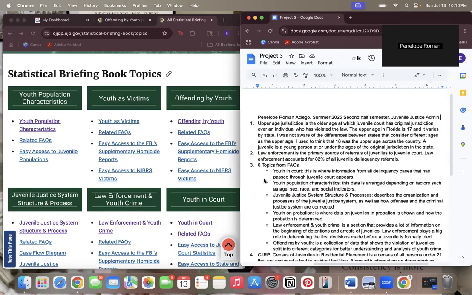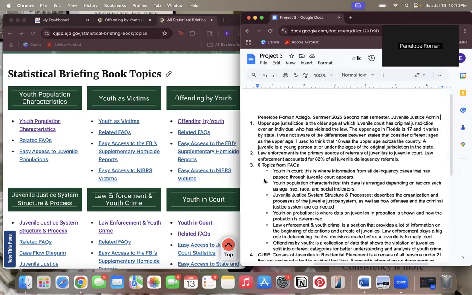I was not aware of the differences between the states that consider different ages as the upper age or the original jurisdiction. I used to think that 18 was the age limit across the country. A juvenile, the definition of a juvenile is a young person at or under the ages of the original jurisdiction